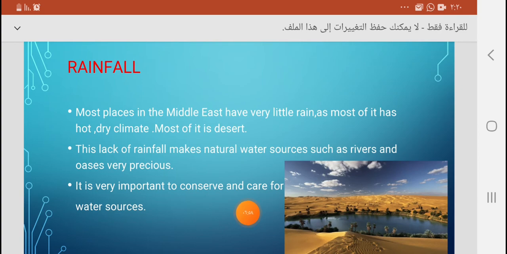Yeah. Because most of the Middle East has very little rainfall, we should take care of our natural water sources like rivers and oases. These are the most important points in our lesson. I hope you will focus on them. This is the information that will be used to answer any question in any quiz or in the final exam, inshallah. The book has more details. You can read the lesson in more detail in the student book to enrich your knowledge about such a topic.